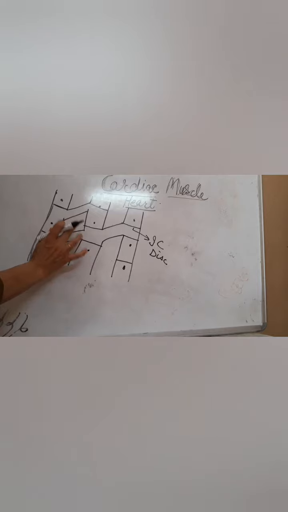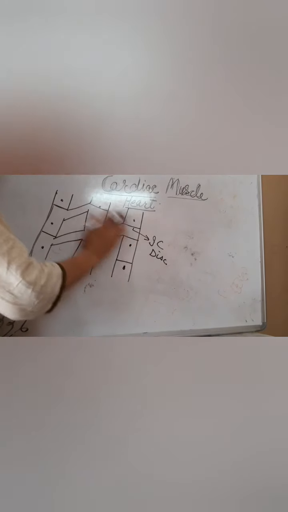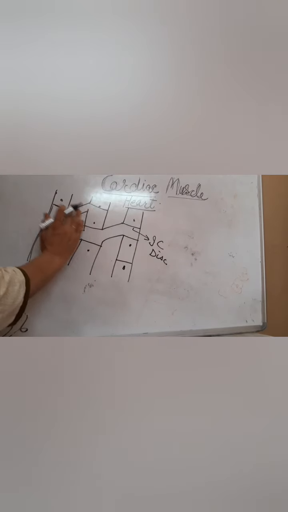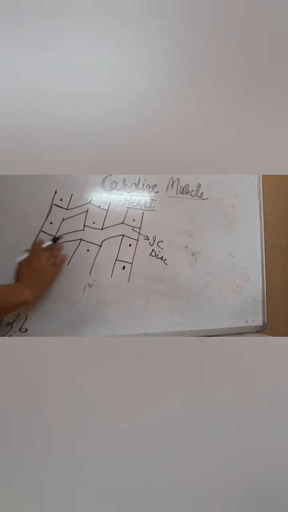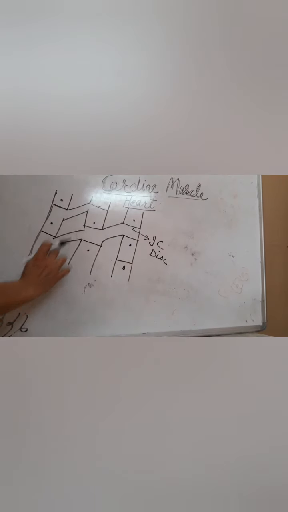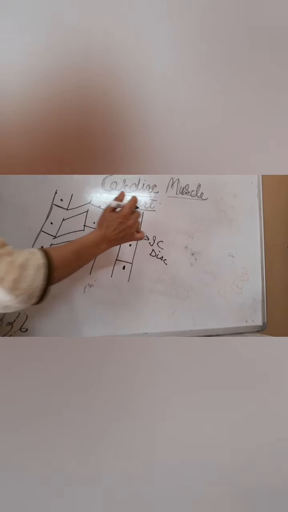The intercalated disc serves one purpose: it spreads the nerve impulse for the contraction of the heart muscle uniformly. That is, the same impulse travels throughout this muscle, and this branching also helps in uniform contraction of the heart muscle, so that it is able to contract and relax rhythmically.